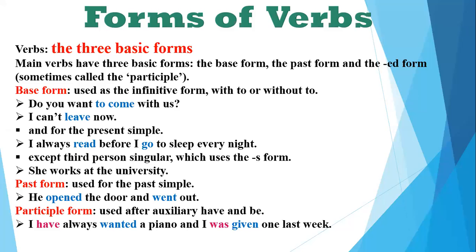Okay, then let's come to the second one, the past form. This is used for the simple past tense, what we call the past indefinite. He opened the door and went out. Now open is my base form. When I'm using the past form, it becomes opened. So I add an ed to it. Now when I'm changing the form of the verb from the base form to the past form, it can be changed by adding an ed, by adding an en, by changing the whole word, or by simply adding an n. So there are many different ways we can change it.